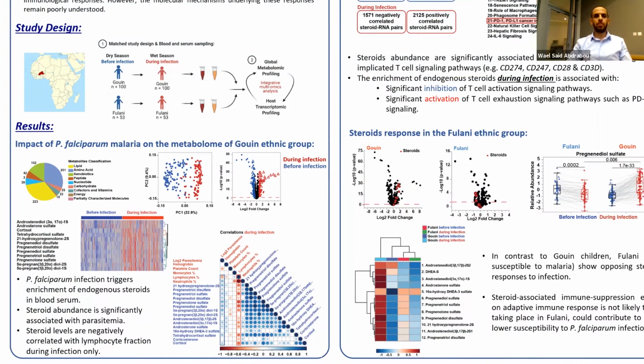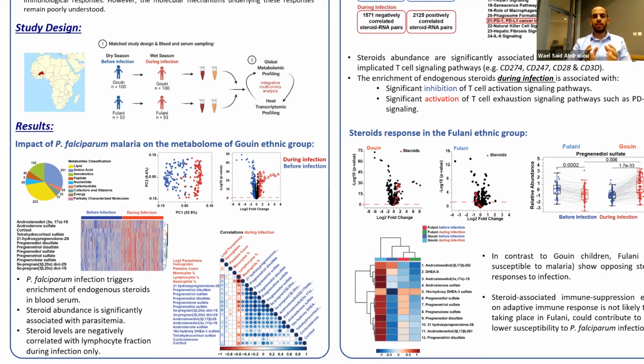Through high-resolution metabolomic profiling of the Guan children, we were able to identify 667 metabolites. And by contrasting the metabolomes of these children before and during infection, we were able to see the overall effect of infection on the serum metabolomes. We were also able to identify differentially abundant metabolites. Among these metabolites, we identified a set of endogenous steroids. The abundance of these steroids is significantly associated with higher parasitic load in these children.